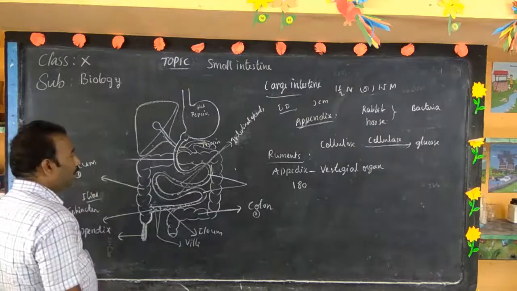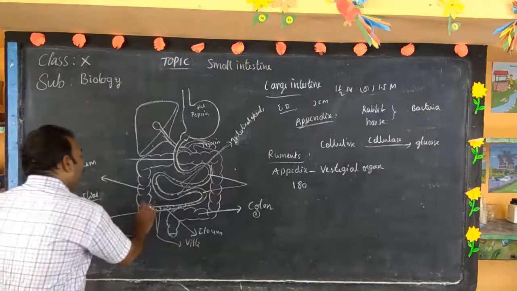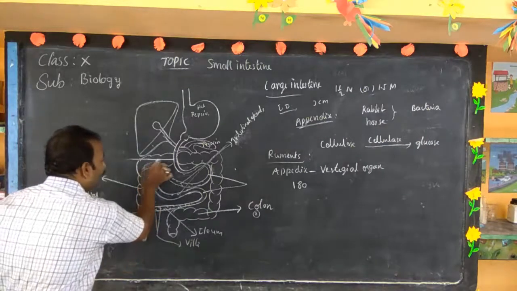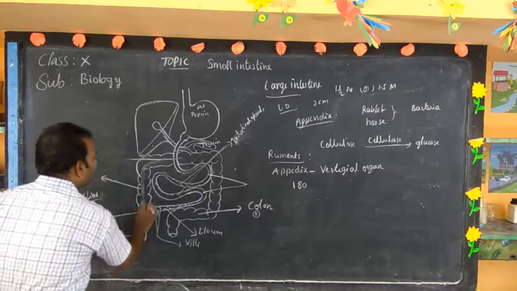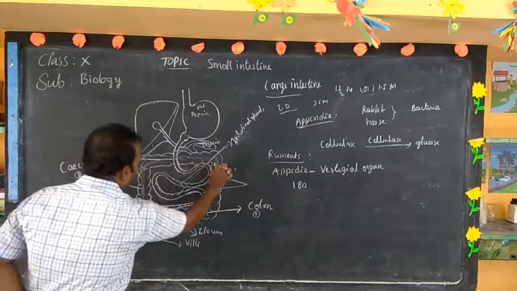How does it help the human being? When the undigested food enters the large intestine, it is processed along the length of the large intestine.